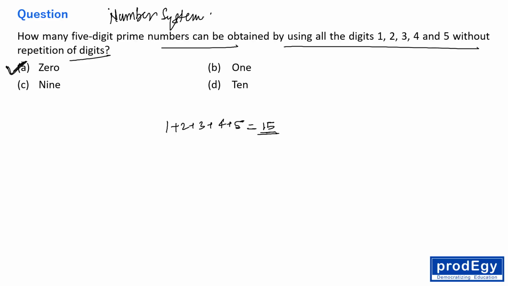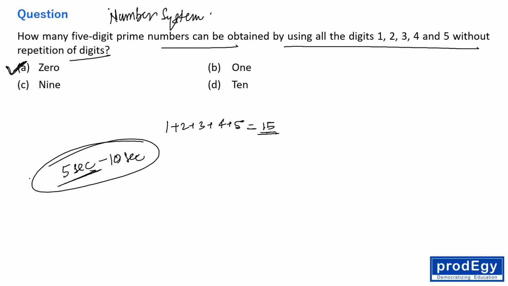Prime number is what? A prime number has only 2 factors, 1 and itself. But here 3 is a factor of every number that we are going to form by using 1, 2, 3, 4, 5, right? So obviously none of them is a prime number. The answer is 0. How much time will it take? It will take only 5 seconds, 5 to 10 seconds you can say, right? Very, very simple question. All right. Now please move to another one.